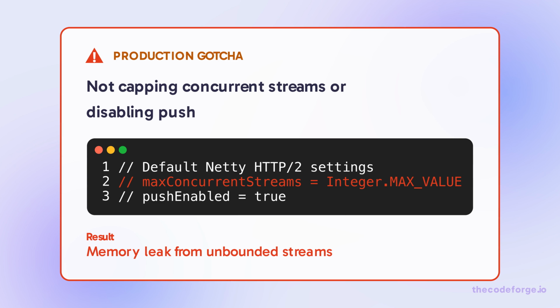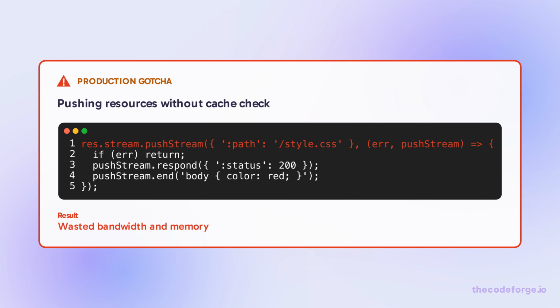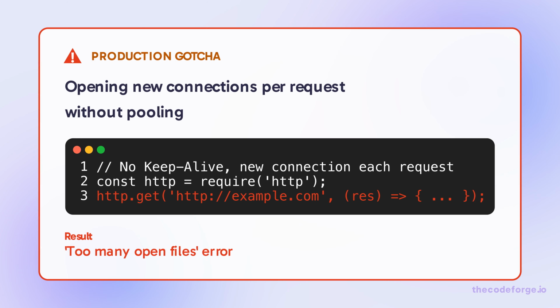Never trust default HTTP 2 settings in production. Always cap concurrent streams and disable server push unless you've measured its benefit. Pushing resources the client already has cached wastes bandwidth. Always check cache or use 103 Early Hints instead. If your backend opens a new HTTP 1.1 connection per request without pooling, you'll hit OS file descriptor limits. Use keep-alive with connection pooling.